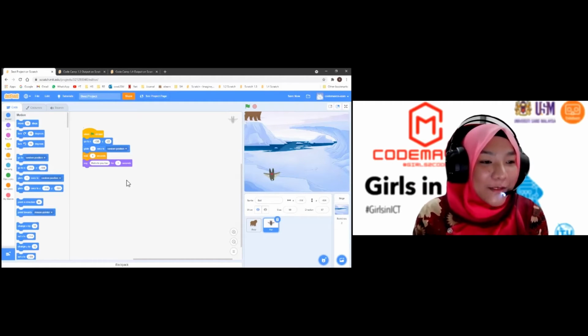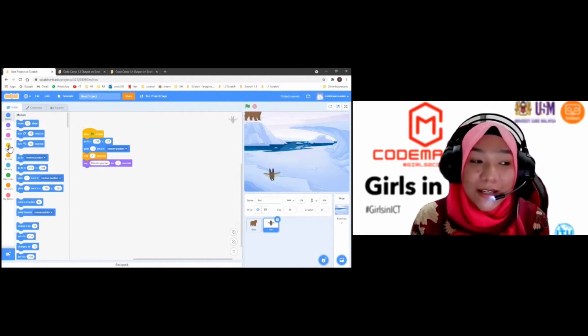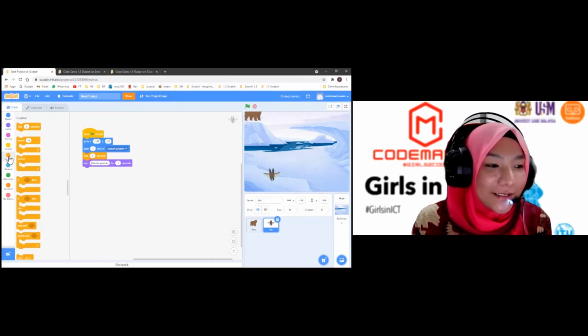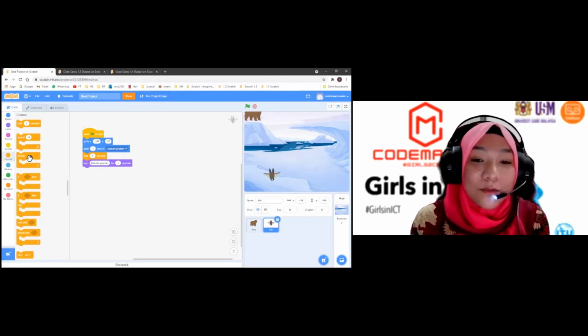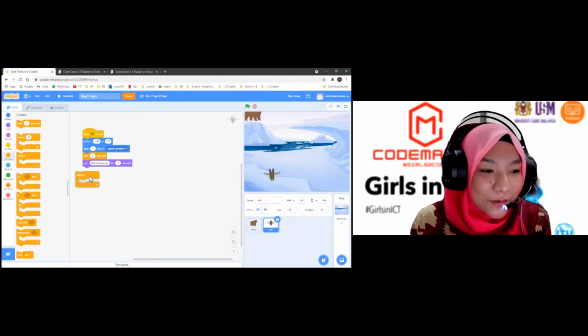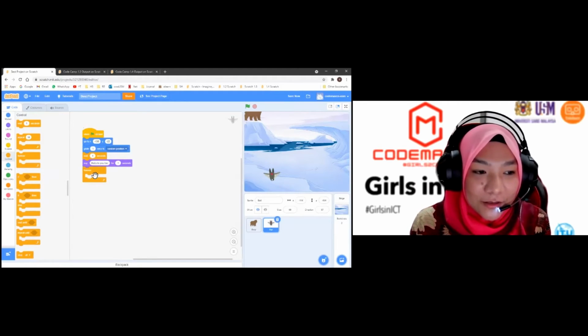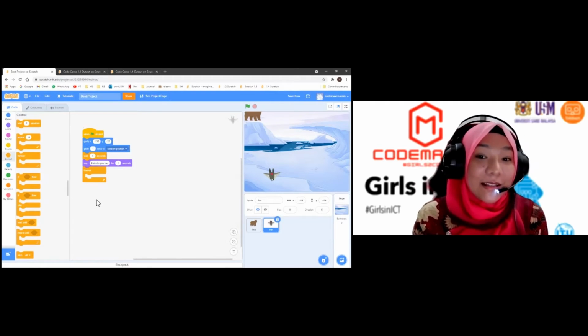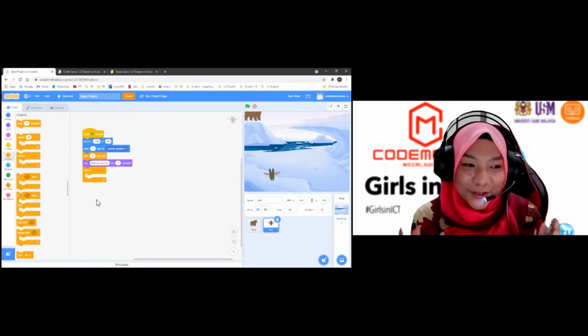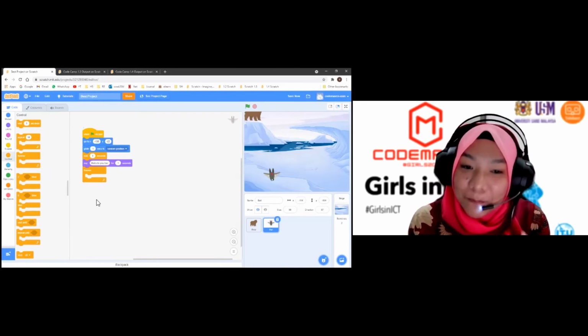First, let's go back to the control block. Here again, we are going to use the forever block. Drag the forever block to the coding area. Next, this is a little bit different, something extra. We are going to look at the repeat block.